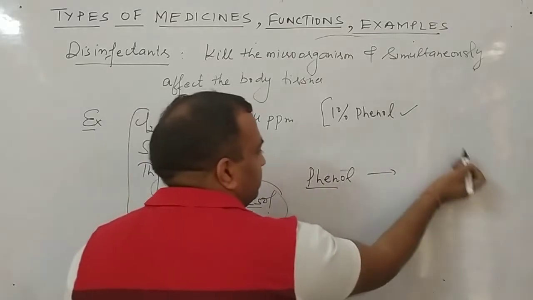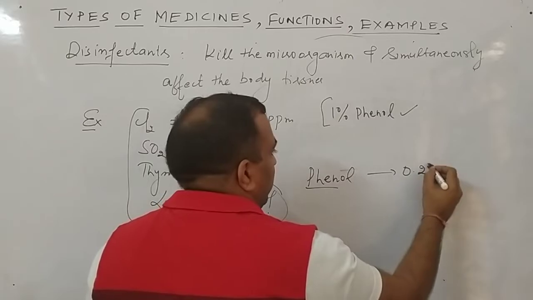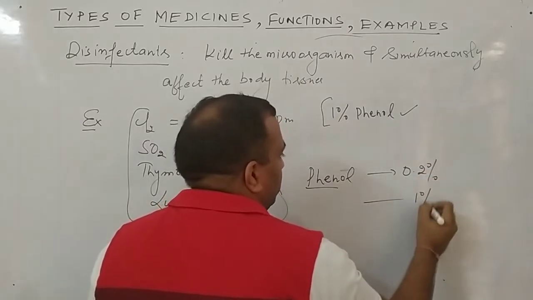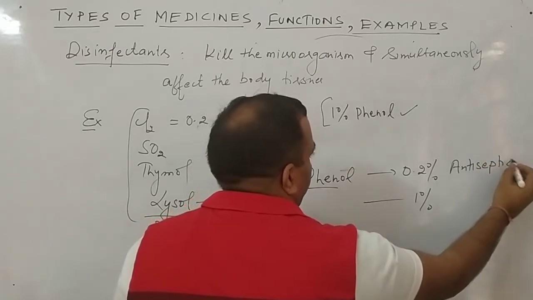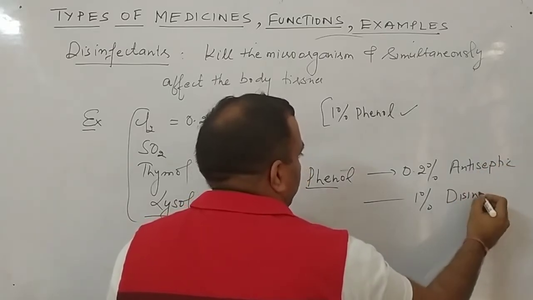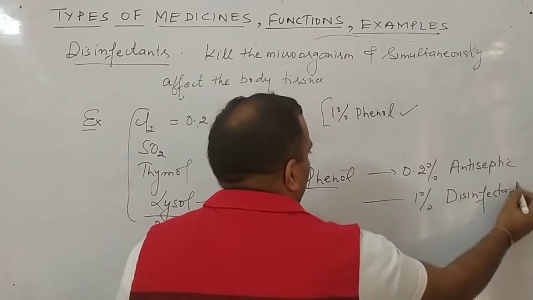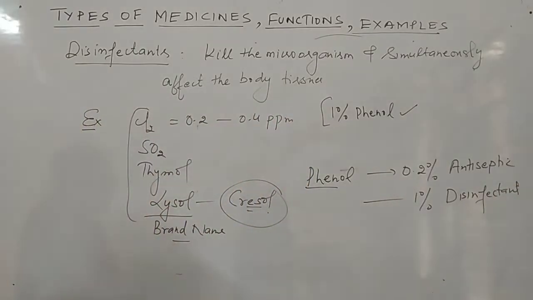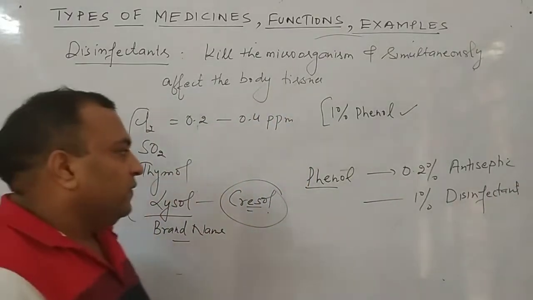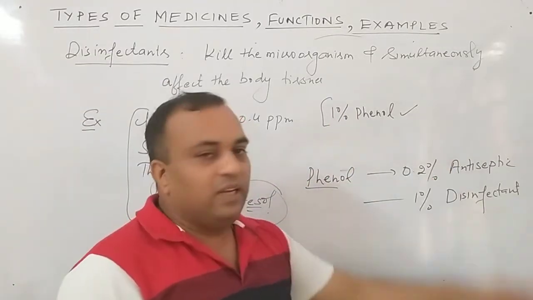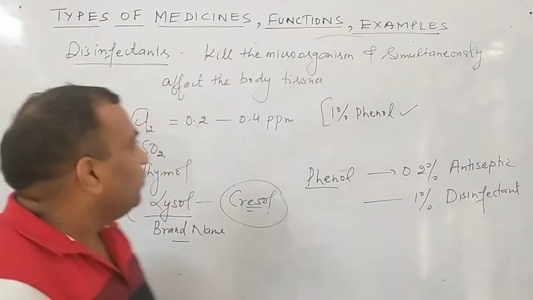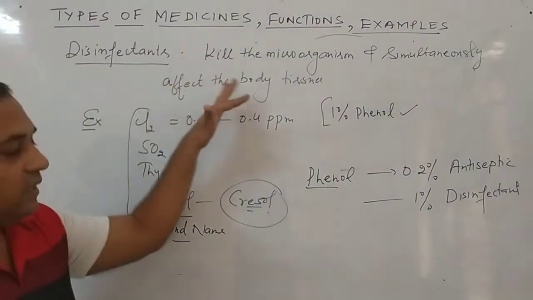Just see, phenol, when it is 0.2% and when it is 1%. At 0.2% it will act as antiseptic, at 1% it acts as disinfectant. Understand now? So how to learn this is very simple. When the percentage is more, it will act as disinfectant. When the percentage is less, it will act as antiseptic. Clear to all of you? So this is about the disinfectants that we have done.